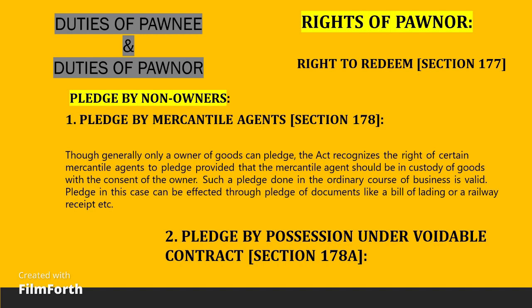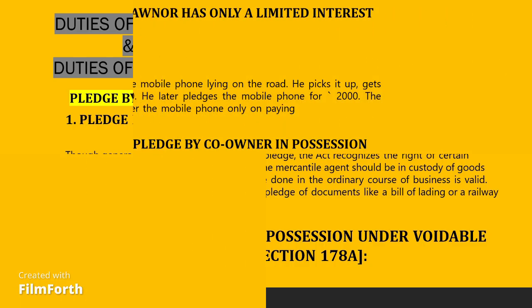The person pledging the goods must be a mercantile agent. The mercantile agent must be in possession either of the goods or the documents of title to goods. Such possession must be with the consent of the owner. If possession has been obtained dishonestly or by a trick, a valid pledge cannot be effected. The pledge must have been made by the mercantile agent when acting in the ordinary course of business of a mercantile agent. The pledgee must act in good faith. The pledgee should have no notice of the pledger's defect of title. If the pledgee knows that the pledger has a defective title, the pledge will not be valid.